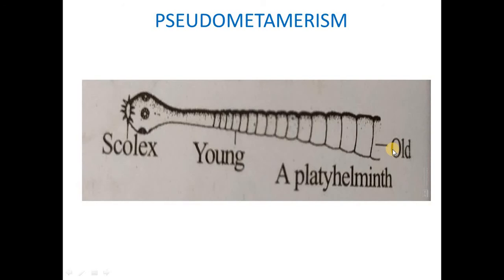The segments work as interdependent units. There is no cooperation between the segments. This is the difference between true metamerism and pseudometamerism. In true metamerism, there is cooperation with the other segments, whereas in pseudometamerism, there is no cooperation between the segments.